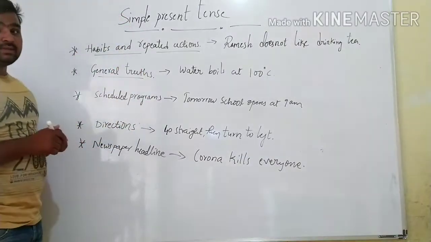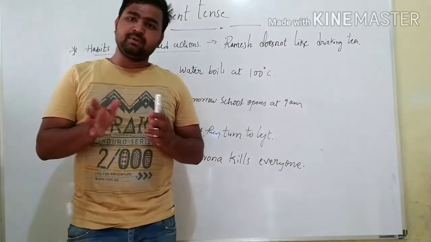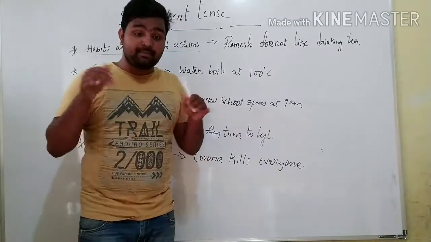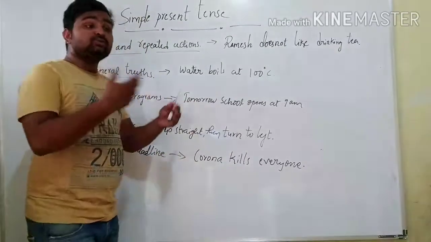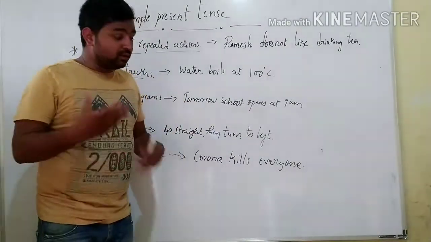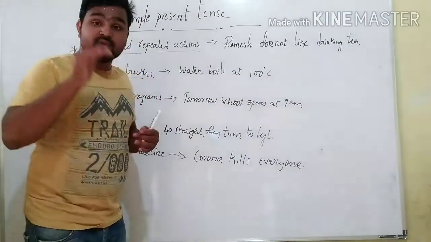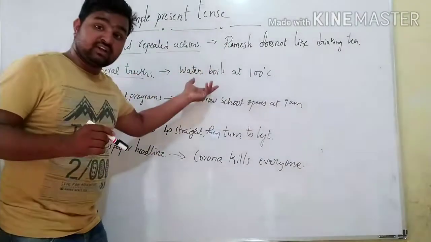See, first one is, let me tell you one thing. Simple present tense means the action need not happen right now, right? See, it shows the regular things, regular actions, not which is happening now. We can use present continuous tense to show the action which is happening now, right? So this is totally different than present continuous, right?